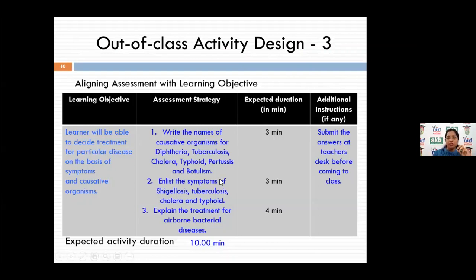So you can ask a question here, such as write a name, with an expected duration of 3 minutes. The student needs to pause the video and then give the answer. Likewise, you can ask a question as an assessment strategy here and give the time duration, where the student needs to pause the video and write down the answer. They can even submit it through an assignment on an online platform, through Moodle or Google Classroom, or they can come with it in the classroom as well. The complete duration of the activity is only 10 minutes.